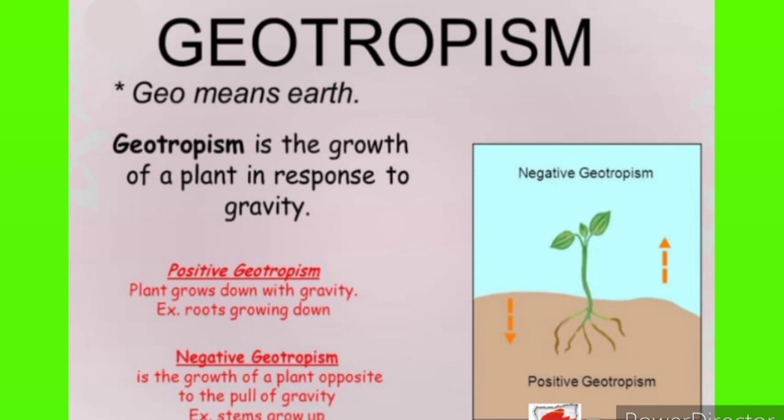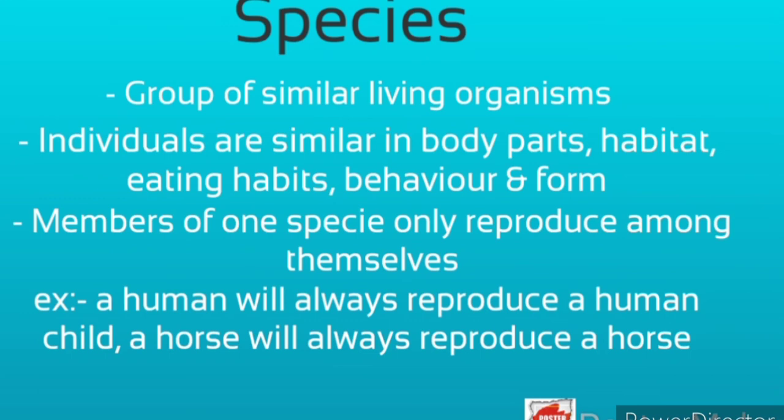Next we are left with species. Now, what are species? A group of similar living organisms. The individuals are similar in their body parts, habitat, eating habits, behavior and form. Members of one species only reproduce among themselves.